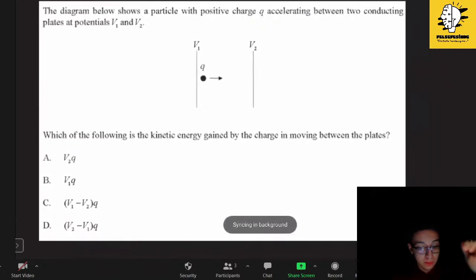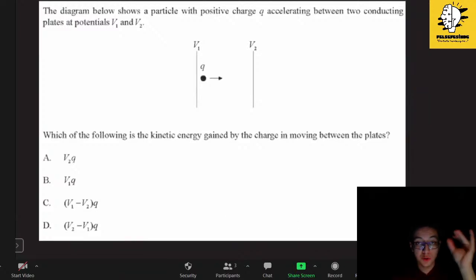It says the diagram below shows a particle with positive charge Q accelerating between two conducting plates at potentials V1 and V2. What is the kinetic energy gained by the charge?